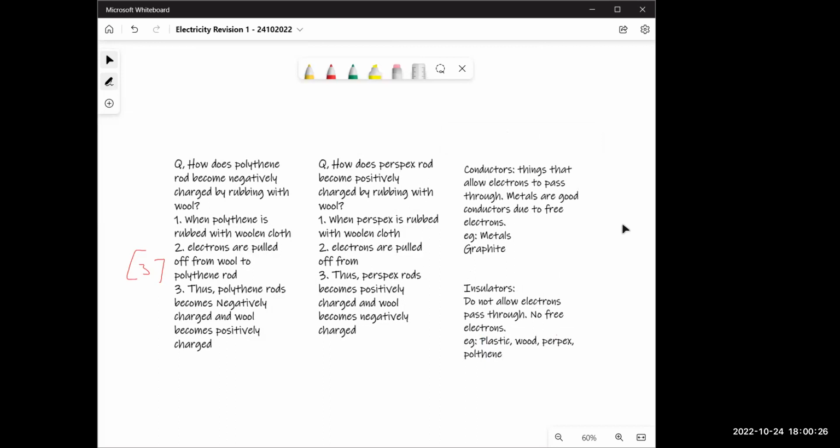We saw a perspex rod and a polythene rod right here. Now both of these are kind of a plastic, but one, let's say, loses electrons easily, while the other one pulls electrons. That's why when I rub the wool with polythene, it pulls all the electrons. On the other hand,